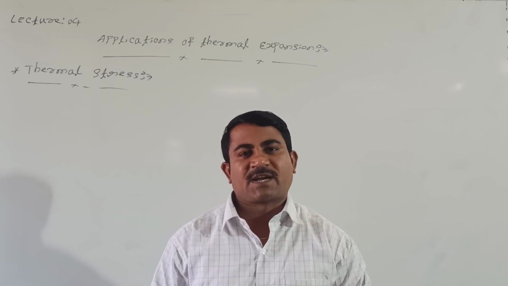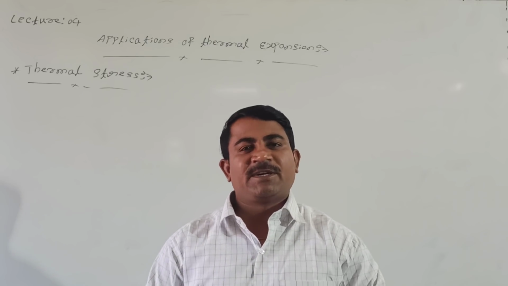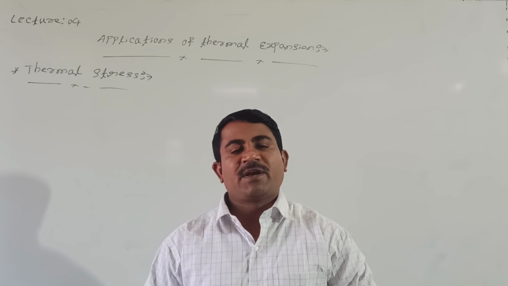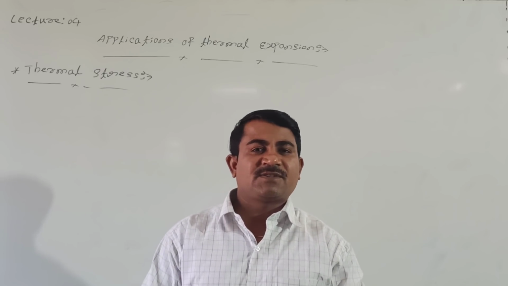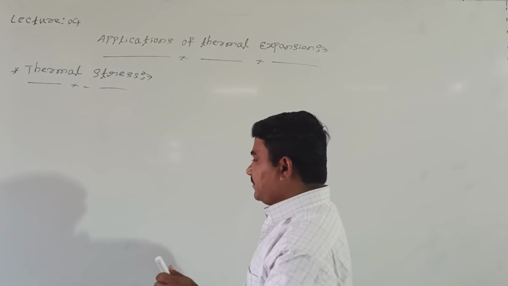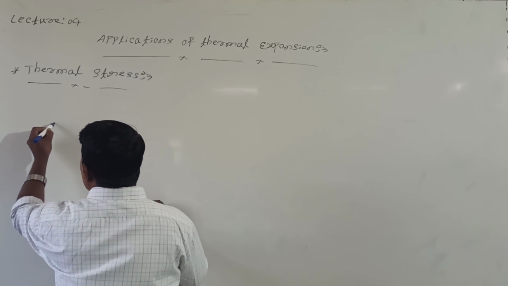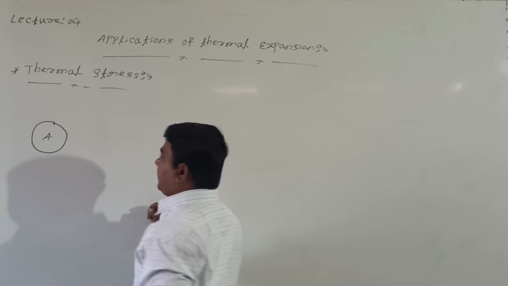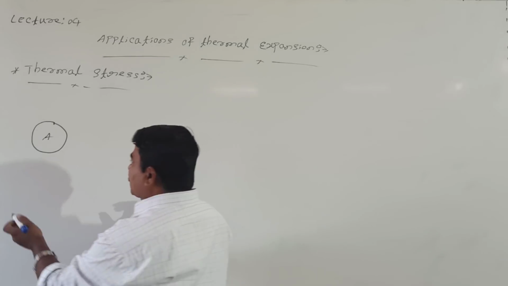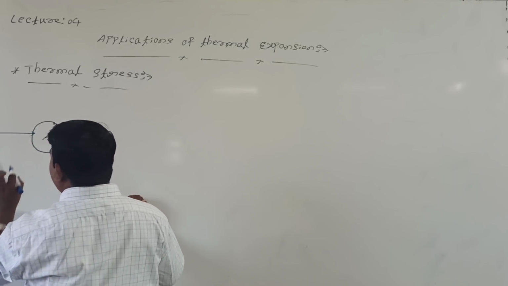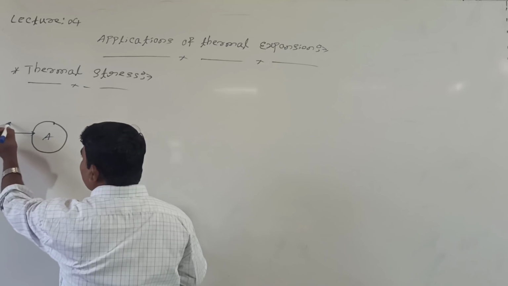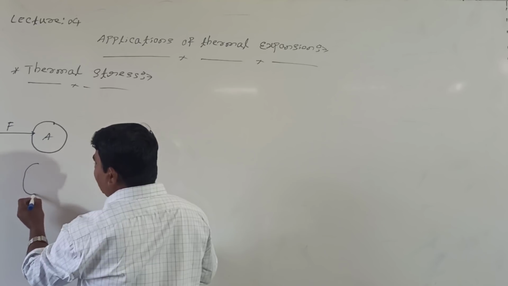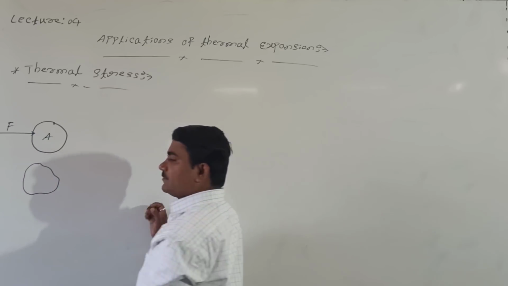Whatever type of force is acting, if an external force acts on a solid, definitely its shape changes. When force acts on a body or solid, we define two physical quantities. One is stress, the second one is strain. This is the solid, and it has a definite area A. Whenever an external force acts on this solid, its shape may change like this.